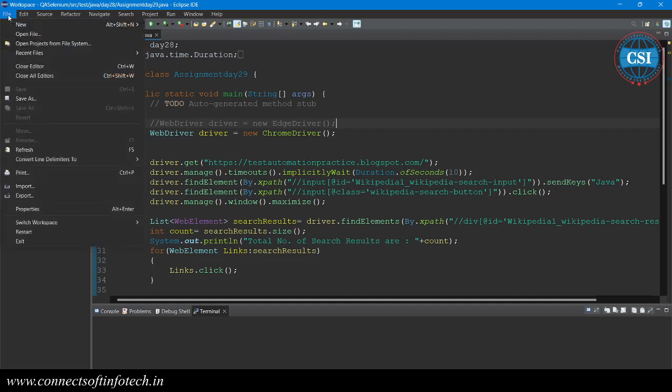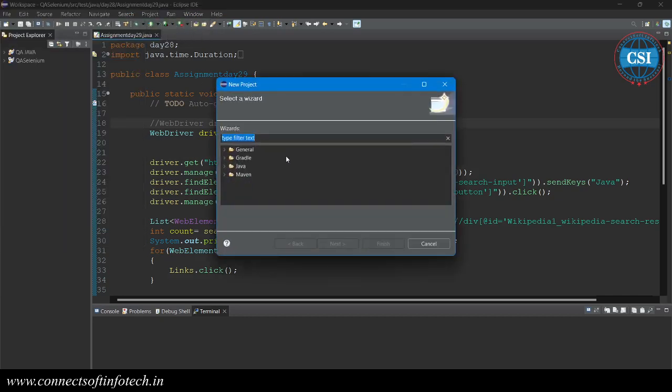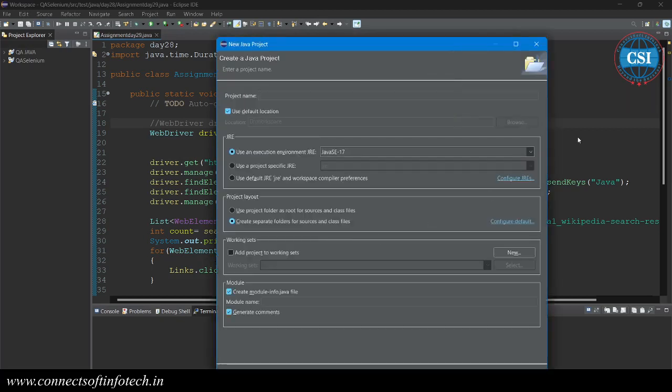Yes. So now I am going to create a new project here. I have opened my Eclipse and I am going to create a new project. I am not selecting General, I am selecting Java project. The options we select here are very important, Java project. Then next, and then you will get such an option.